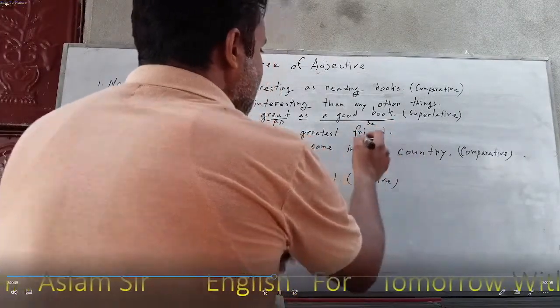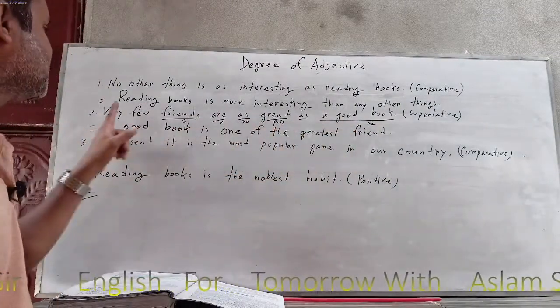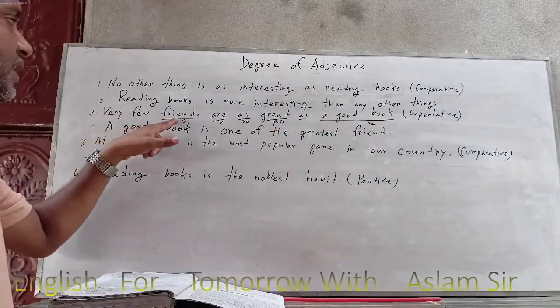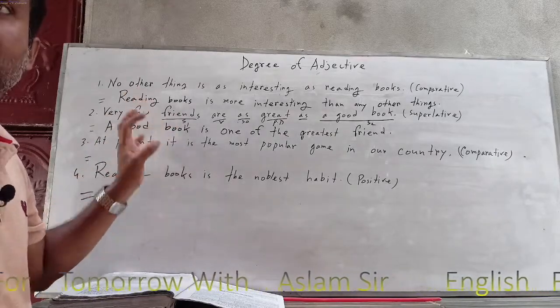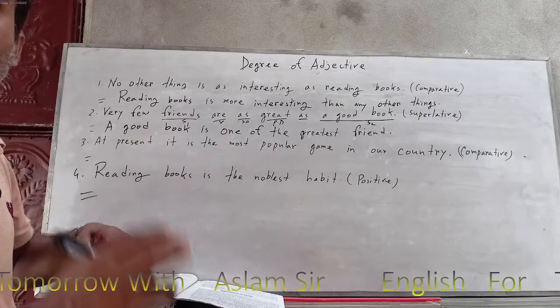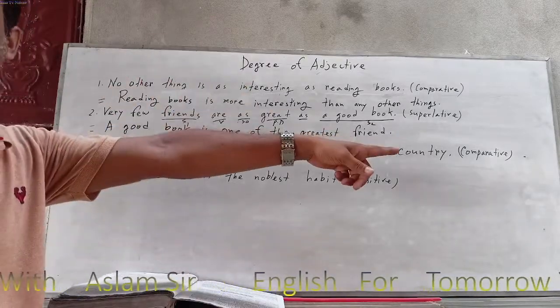So this one is the subject. One last. And this is the positive. Very few friends. So this is subject one. So always positive degree keeps the subject one first. But comparative and superlative always, subject one is going to the last.